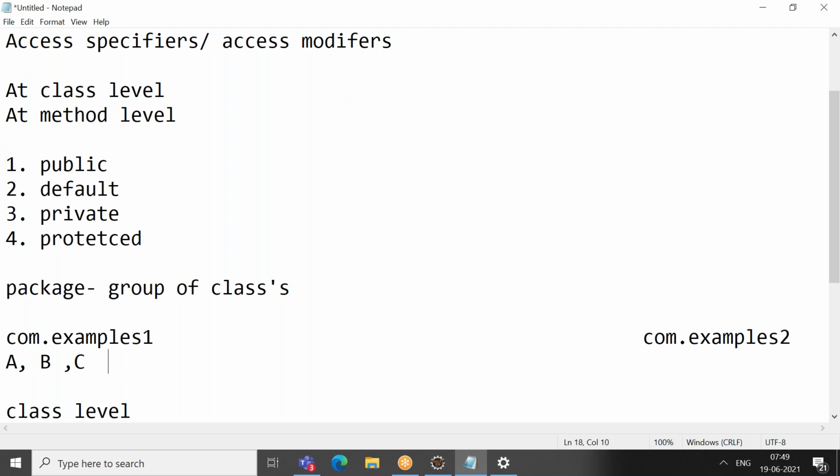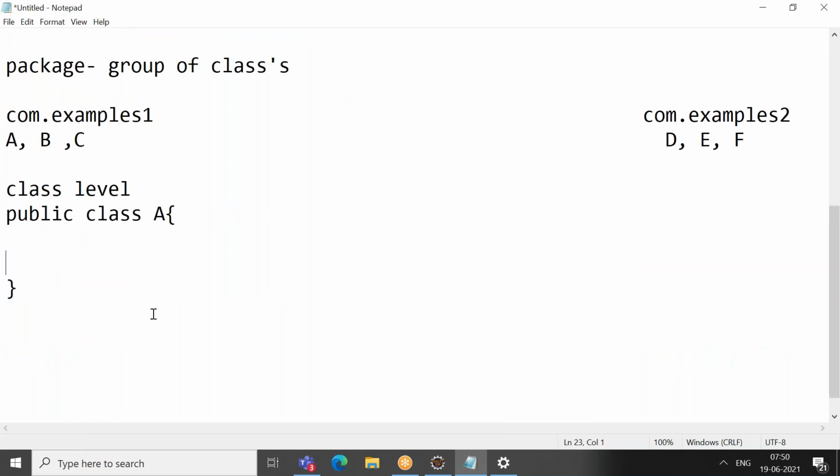Even this may contain some more classes like D, E, F. Okay. So you made this access specifier public. Then what happens?